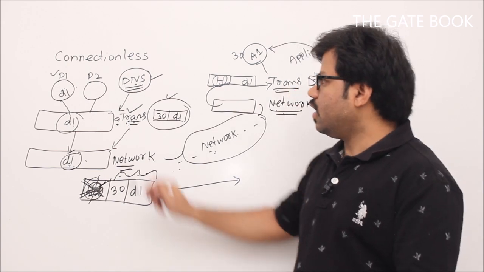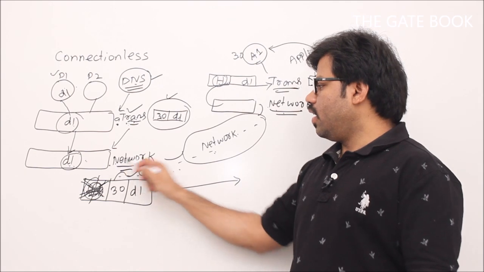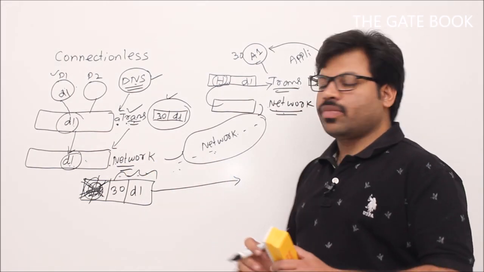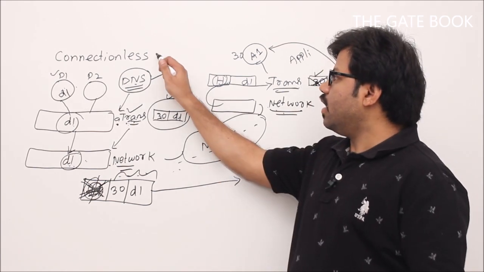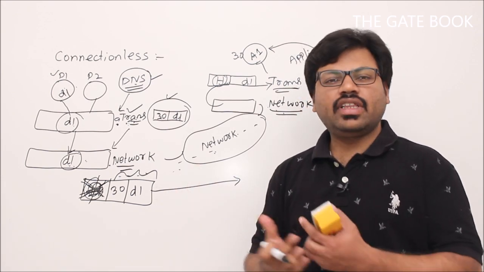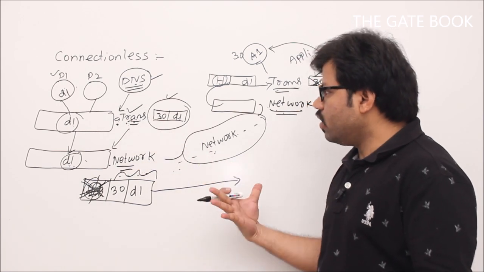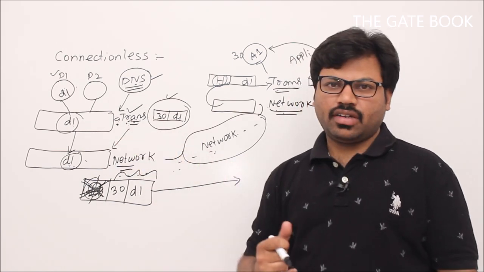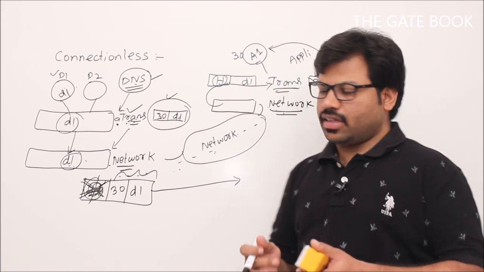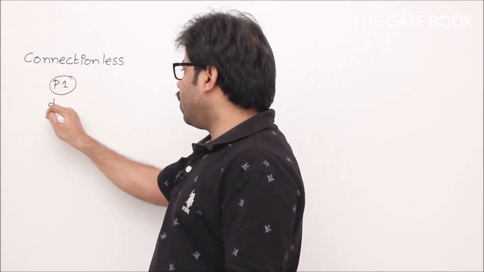So in that way I can say that two processes are communicating, two transport layers are communicating, and two network layers are communicating. Okay, that is one thing. Second thing, in connectionless, we simply send the data with everything as independent. That means all the data items you are sending are independent. Transport layer won't bother about loss of the data or anything. Example, there is a process P1 and P1 is sending some data items D1, D2, D3.